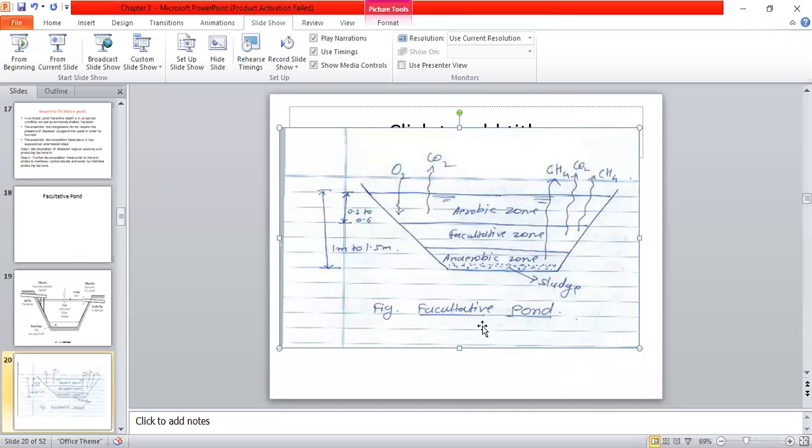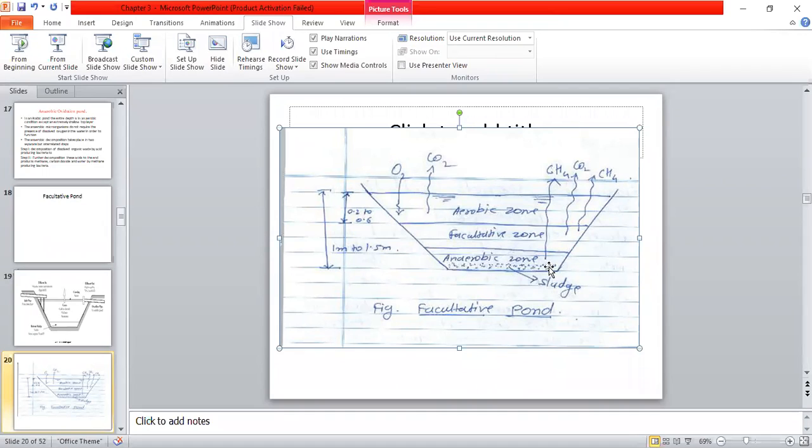But the facultative pond is a pond where three different microorganisms will work together. You can see here I have given the dimensions. You can construct this pond up to 1 meter to 1.5 meter deep. Above 1.2 meter it starts converting into an anaerobic zone, so I have shown the anaerobic zone at the bottom.